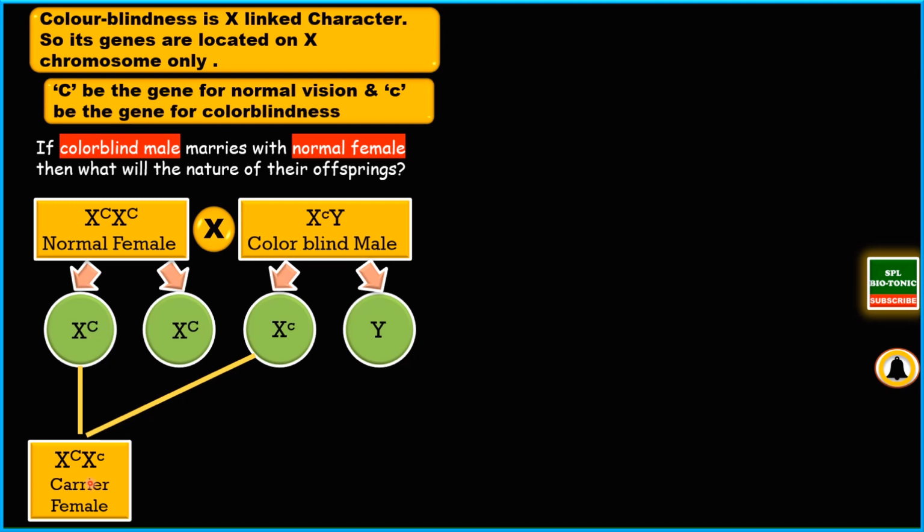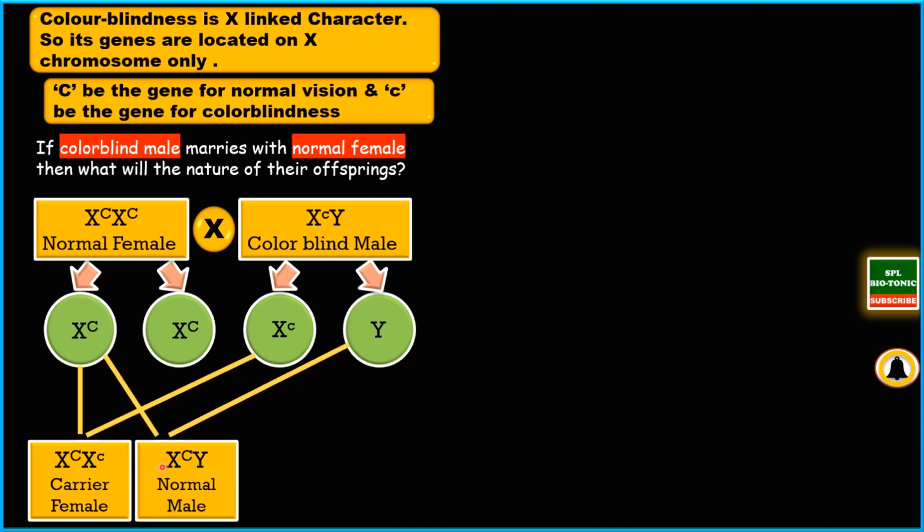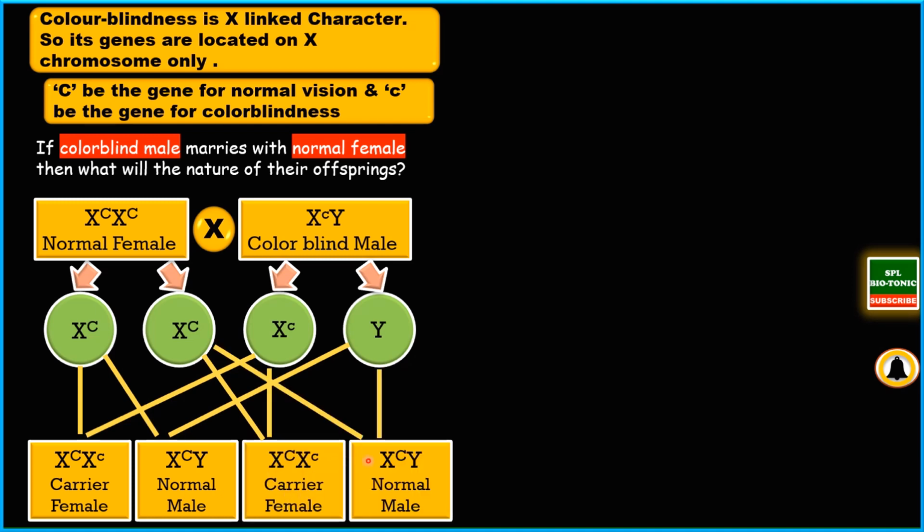Why carrier? Though she has this recessive gene, there is a dominant gene to suppress the recessive gene. Therefore this female is said to be a carrier. That is, she has the defective gene on one of the chromosomes, but as far as vision is concerned, she is normal. Now the second ovum will fuse with this sperm to form X capital C Y, that is a male with normal vision. The third one is X capital C X small c, a carrier female, whereas the last one is X capital C Y, a normal male.